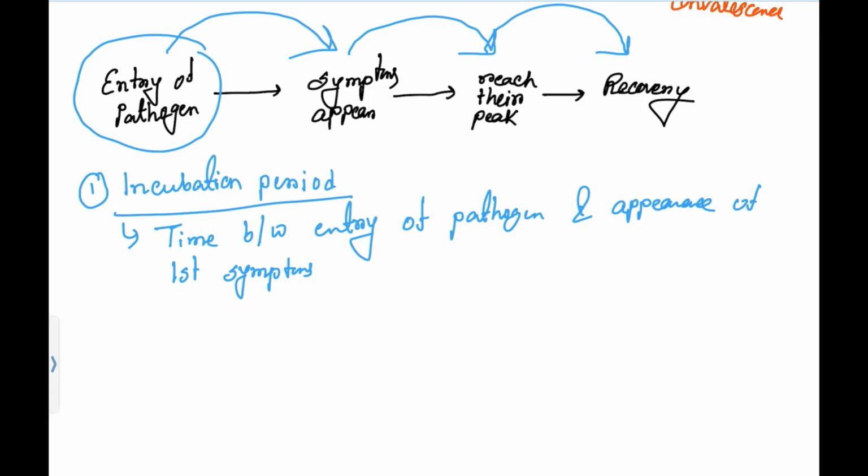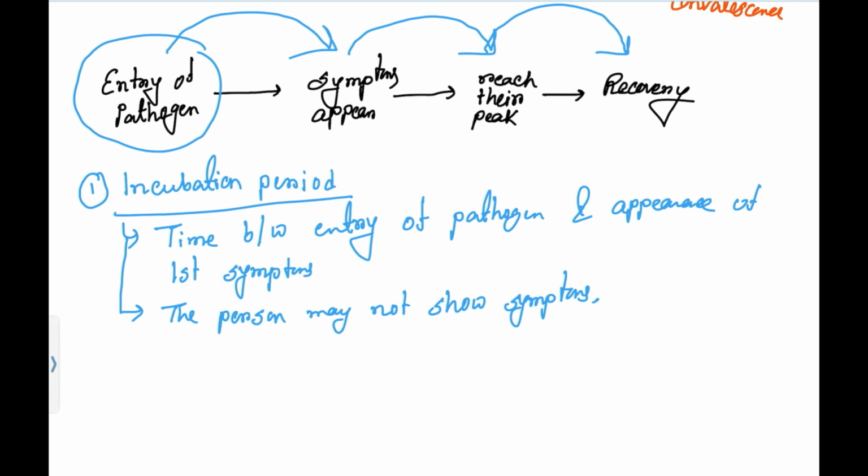Different diseases or infections have different incubation periods. In this incubation period, the susceptible host, the person, may not show any symptoms, because at this time the virus is multiplying, or the bacteria, fungi or parasites, all the microorganisms causing the infection are multiplying inside our body.